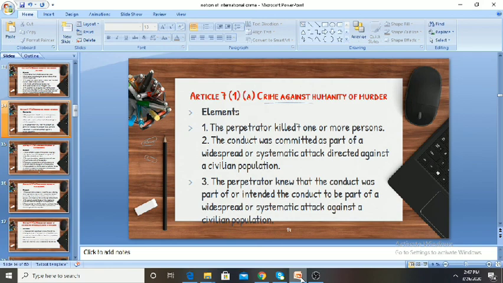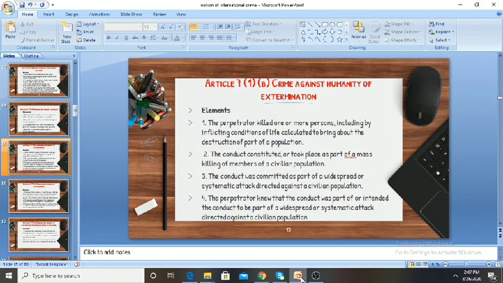I have discussed in detail in the previous class regarding crimes against humanity. The elements as per clause A is the crime against humanity of murder. A perpetrator should kill one or more persons, and the conduct should be committed as part of a widespread or systematic attack directed against the civilian population. And the perpetrator should know that the conduct was part of, or intended the conduct to be part of, a widespread or systematic attack against the civilian population. So that was the crime against humanity of murder.